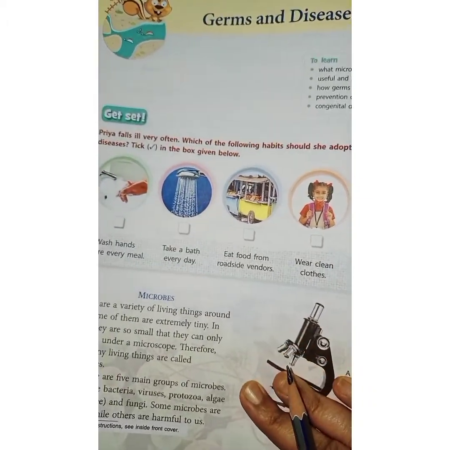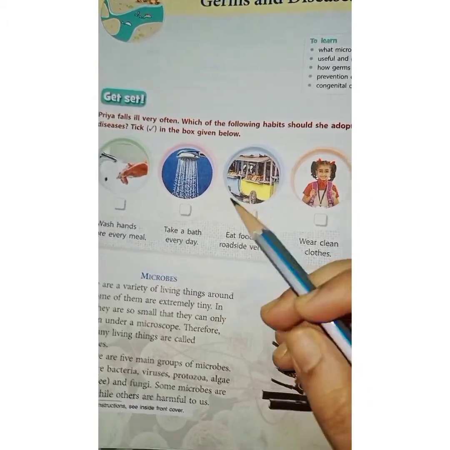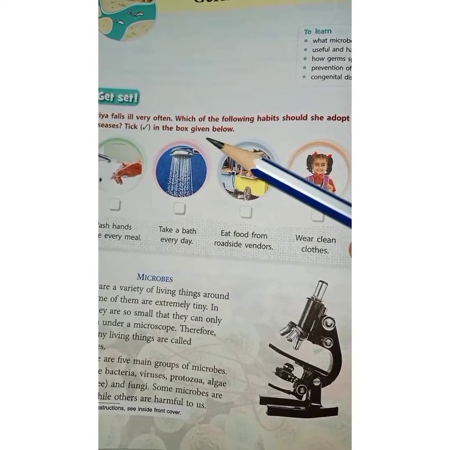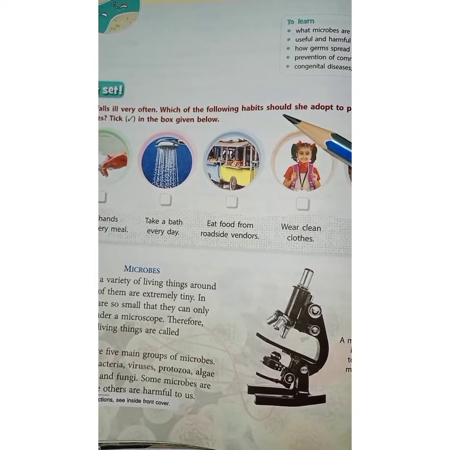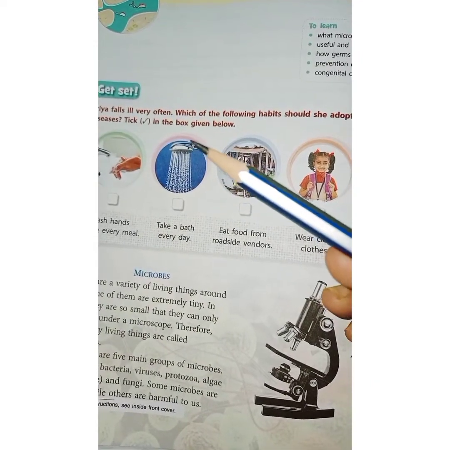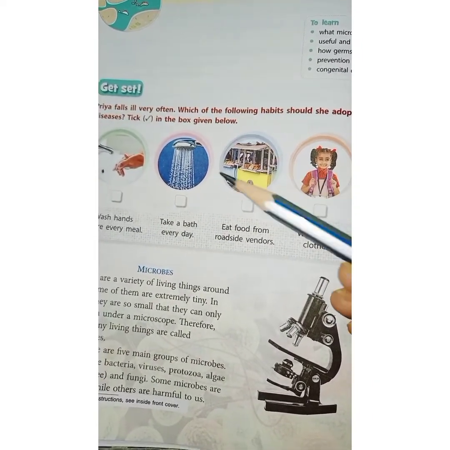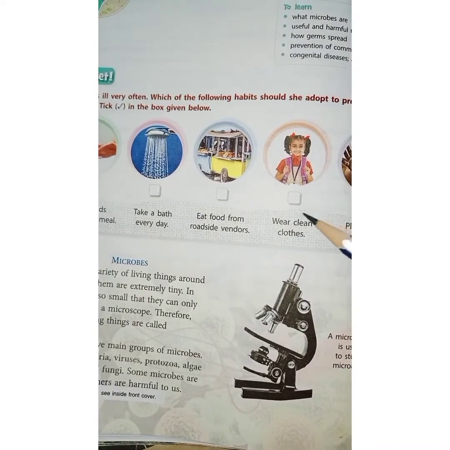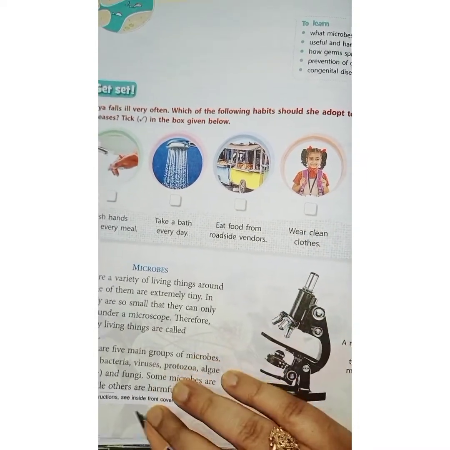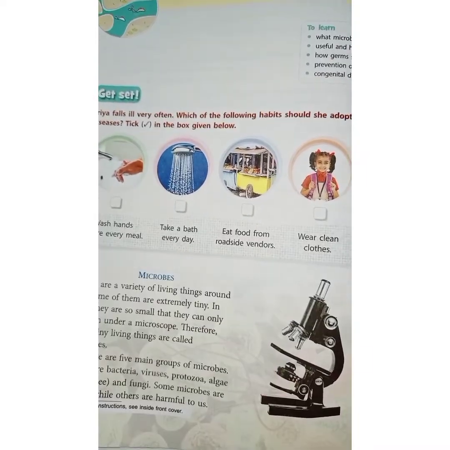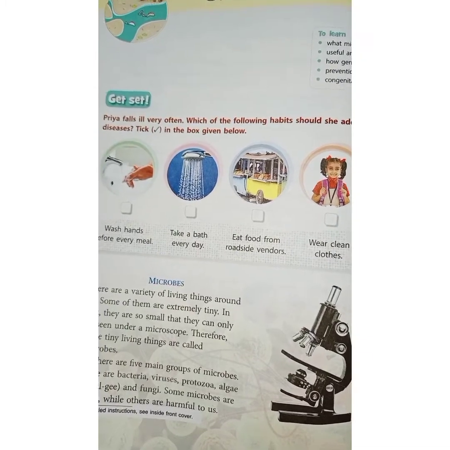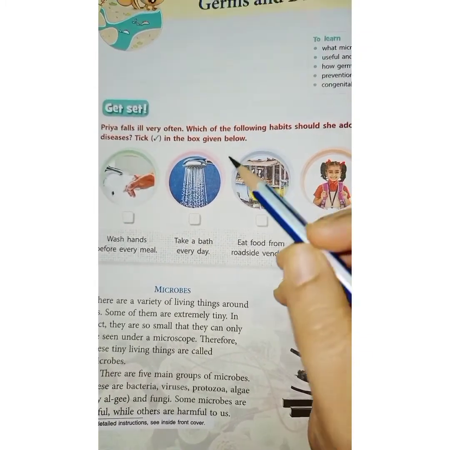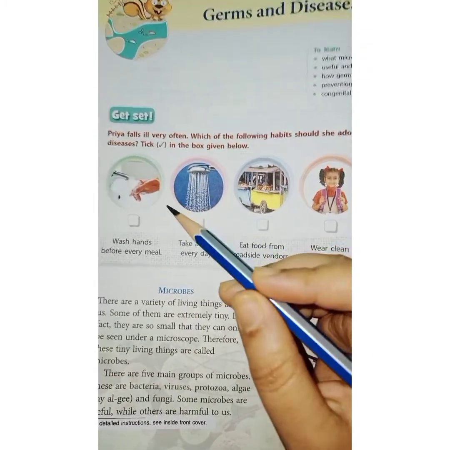So here there is one activity, let us do it. Priya falls ill very often. Which of the following habits should she adopt to prevent diseases? Tick in the box given below. So here are a few options given to you. Which of them she has to adopt and which of them she shouldn't do, we have to tick below. Whatever she has to adopt, only those we have to tick.